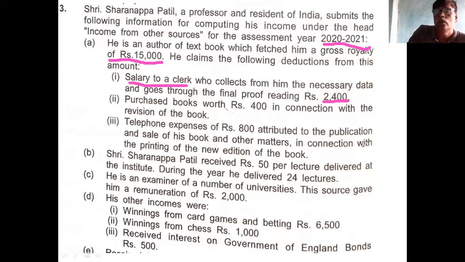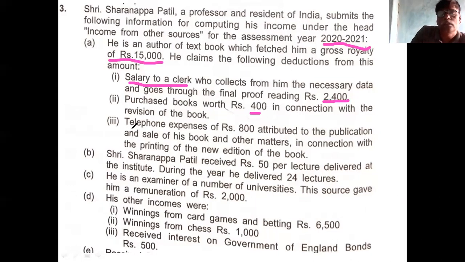That means salary to a clerk who is assisting in writing the book. This expense is related to the royalty and is allowable. Second, he purchased books worth rupees 400 in connection with the revision of the book. For the purpose of revising that book, he purchased books worth rupees 400. So this is also related to writing the book.